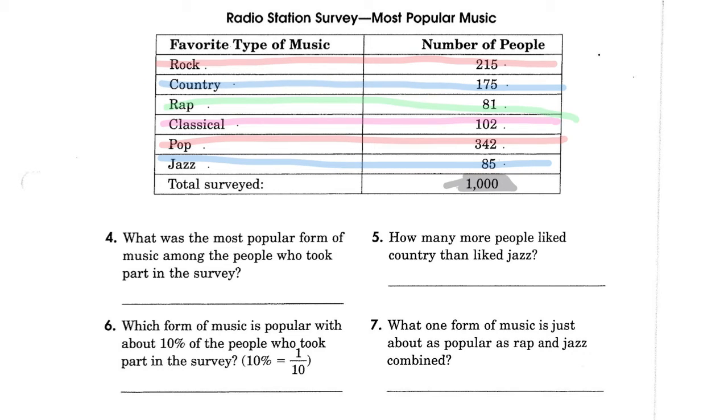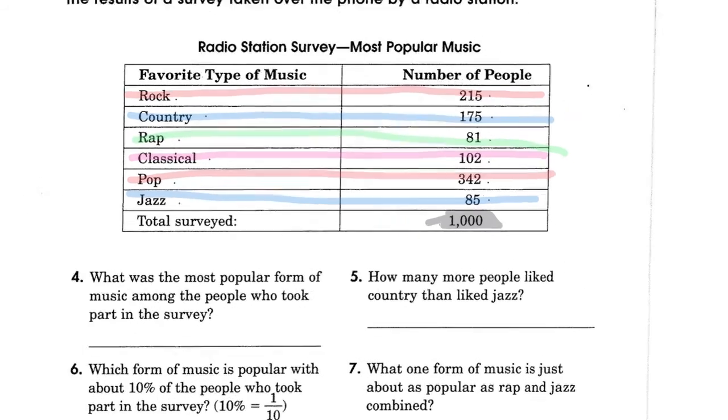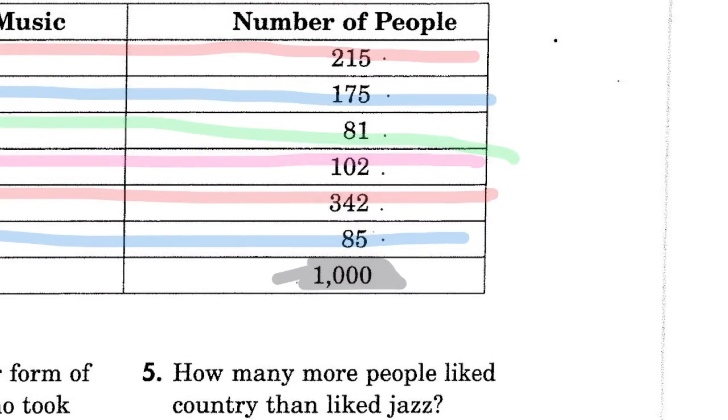So you're going to answer problems 4, 5, 6, and 7. The one that I'm going to help you on is number 6. It says, which form of music is popular with about 10% of the people who took part in the survey? Now, I'm going to use this as my worksheet. And I'm going to take the 215 and divide that by the number of people, which is 1,000. And I get a decimal of 0.21. And if you remember to change from a decimal to a percent, I move it 2 places to the right. So this becomes 21%.